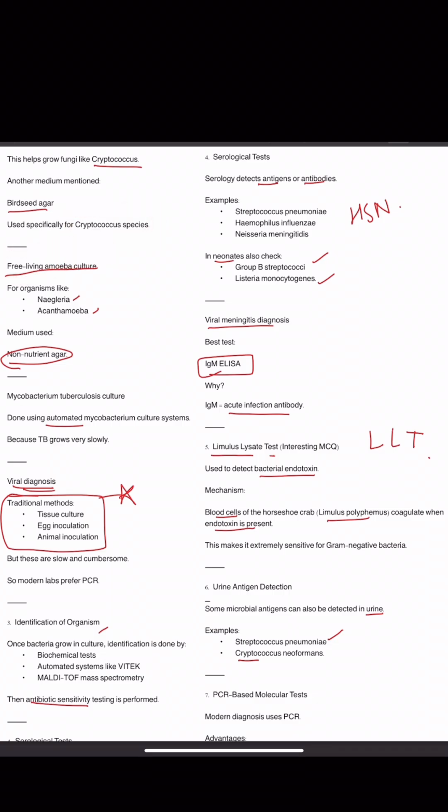Then free-living amoeba culture, for Naegleria and Acanthamoeba. They are amoebae, single-celled parasites. For them, what are we using? Non-nutrient agar. Then MTB culture, what are we using? Automated mycobacterium culture systems, because TB grows very slowly. It is a slow-growing organism, and that's why we use automated mycobacterium culture systems.